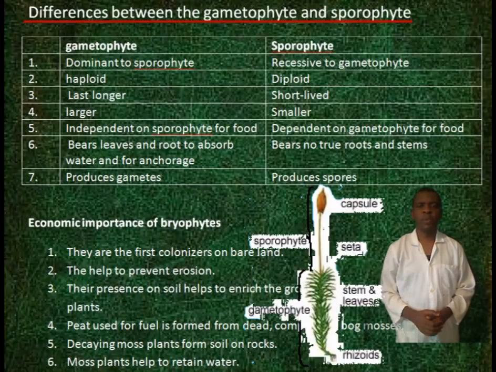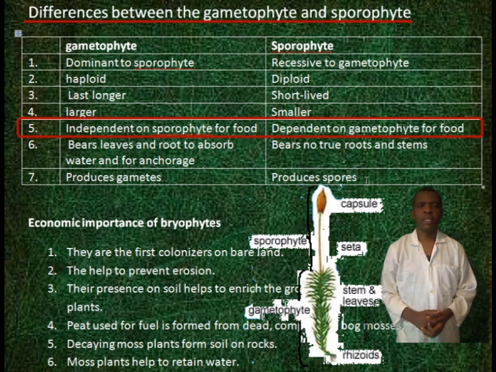Differences between the gametophyte and the sporophyte of the moss plants. The gametophyte is dominant, while the sporophyte is recessive. The gametophyte is haploid, while the sporophyte is diploid. The gametophyte lasts longer, while the sporophyte is short-lived. The gametophyte is larger, while the sporophyte is smaller.